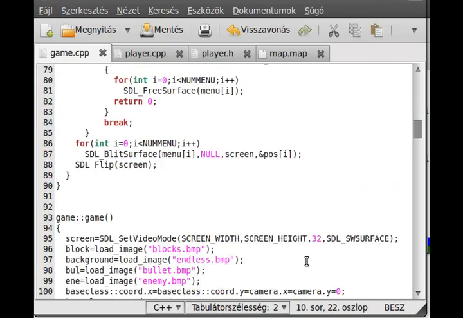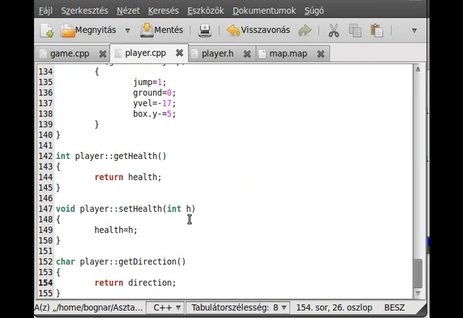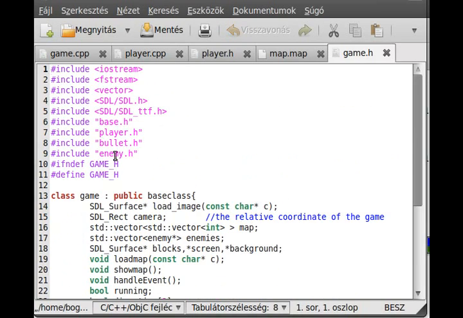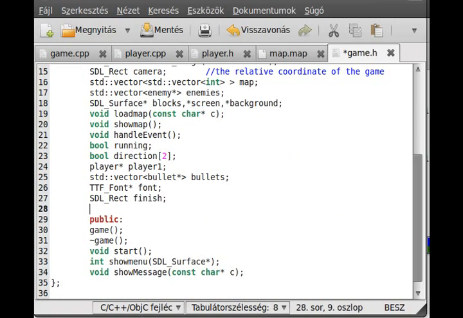I use alpha blending as in the alpha blending tutorial, so if you haven't seen that tutorial, then just go and watch it. One thing is that I have to put the show menu into here. This will be a private function, because why would we need to create a public function? We only call it from here.